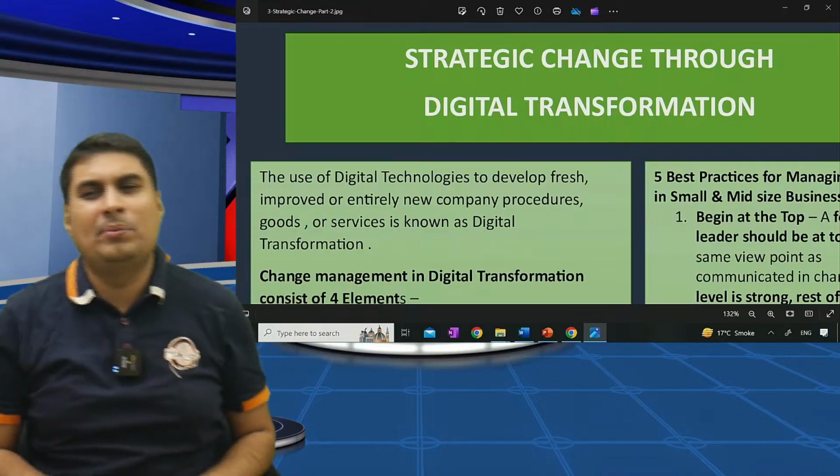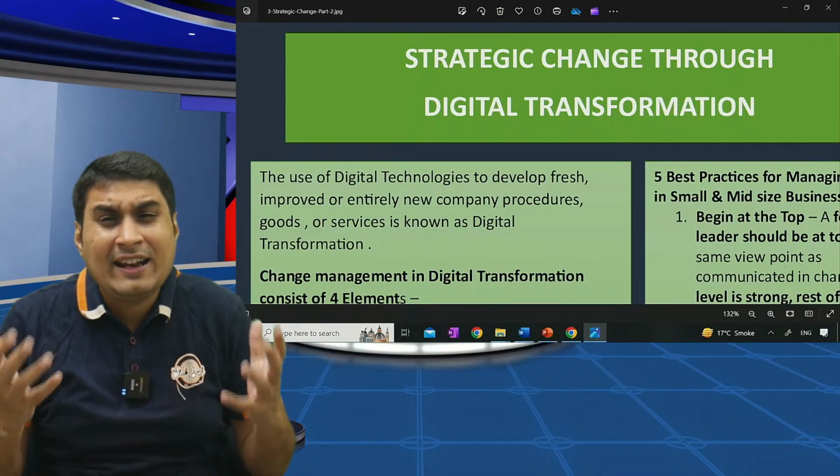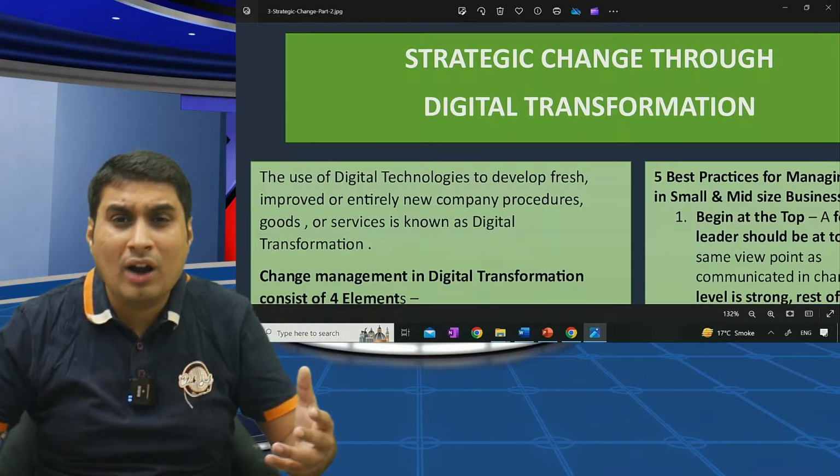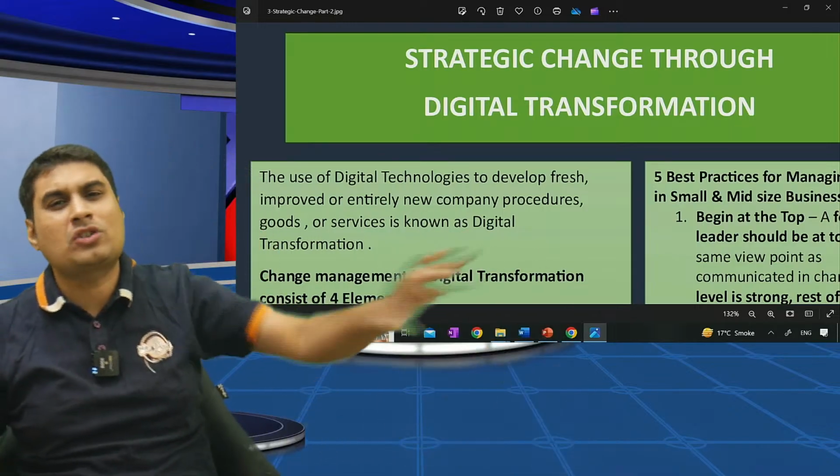Let me take 3 examples. Zomato. It has changed the way India eats food. Who would have thought before 5 years we'll never go to restaurant?